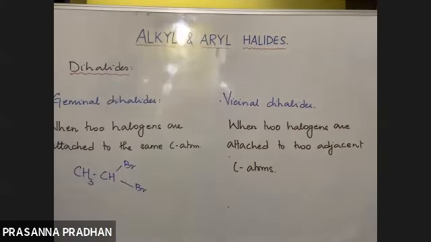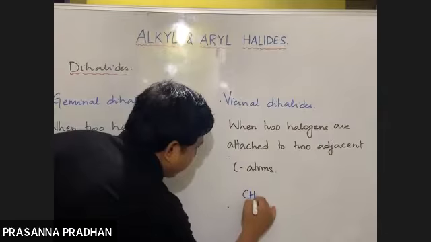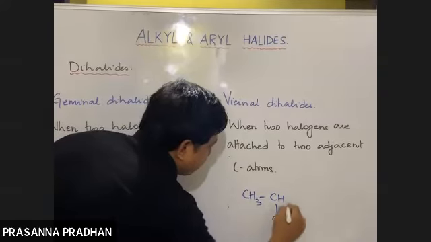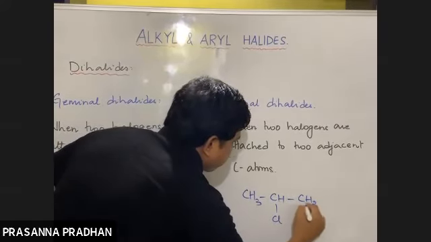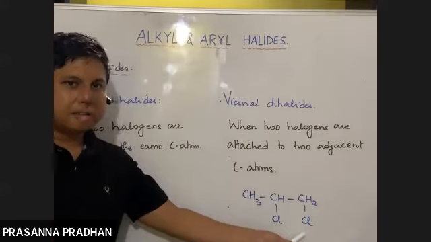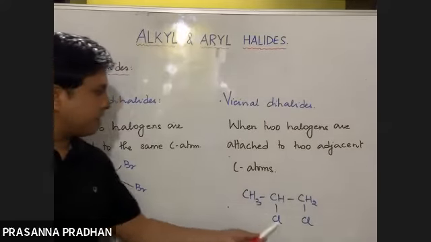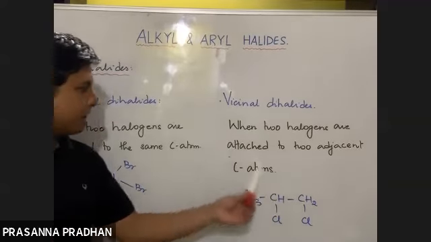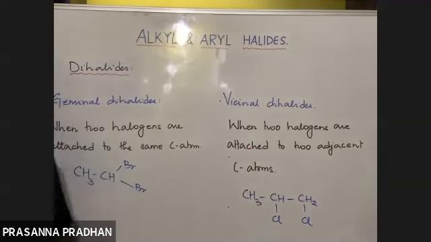When two halogens are attached to two adjacent carbon atoms, then this class of compounds is known as vicinal dihalides. As for example, say I have CH3, CHCl, CH2Cl. This is again an example of a dihalide, because there are two halogens present. But in this case, the two halogens are attached to two adjacent carbon atoms, so this class of compounds is known as vicinal dihalides.